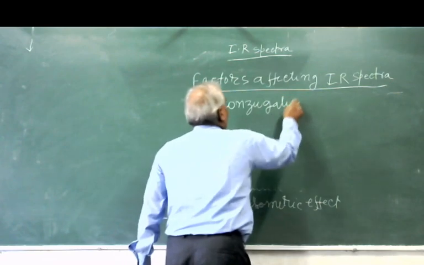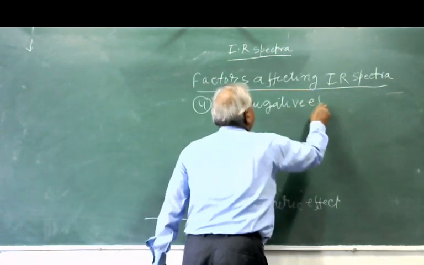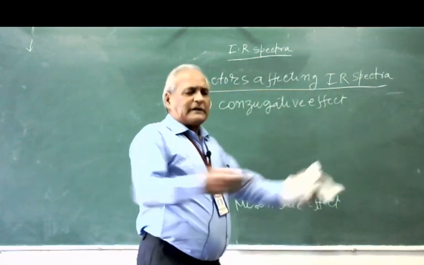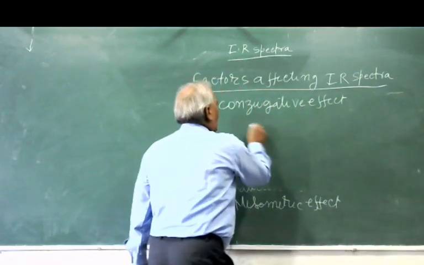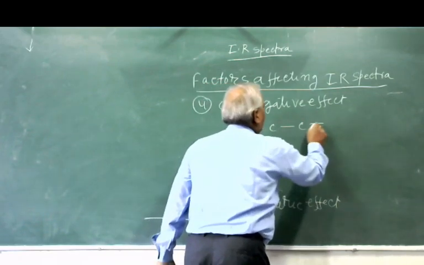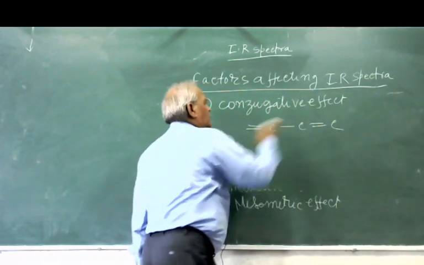Conjugative effect means alternate double bonds, like double bond, carbon, single bond, carbon, double bond. This is the conjugate bond.